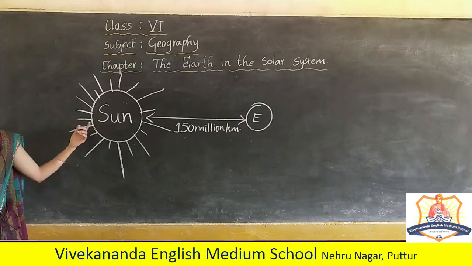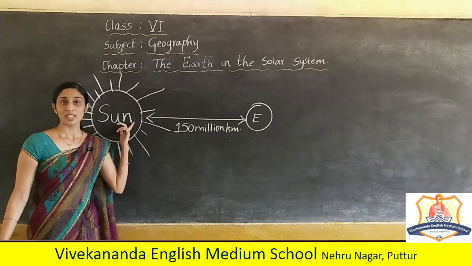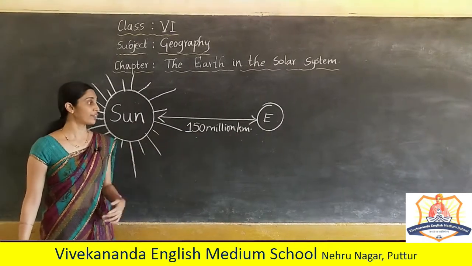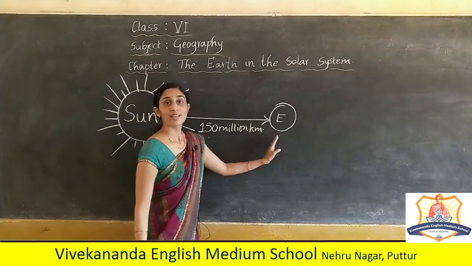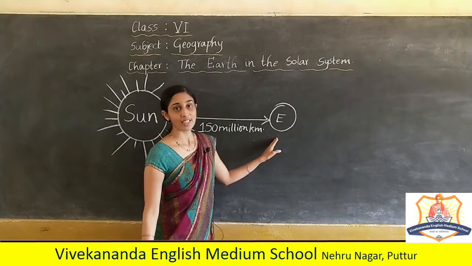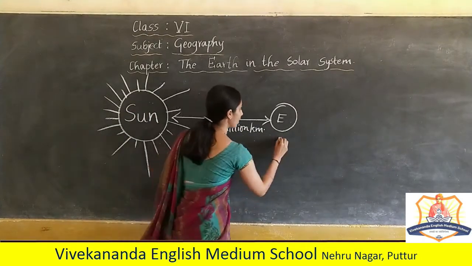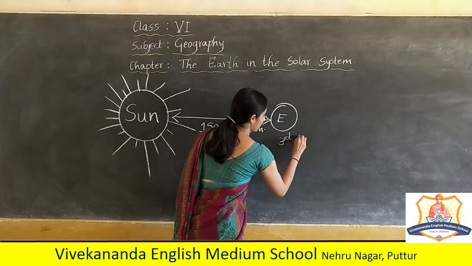So the distance from the sun and the earth is 150 million kilometers. Earth is the third planet in the solar system. This is the third planet.